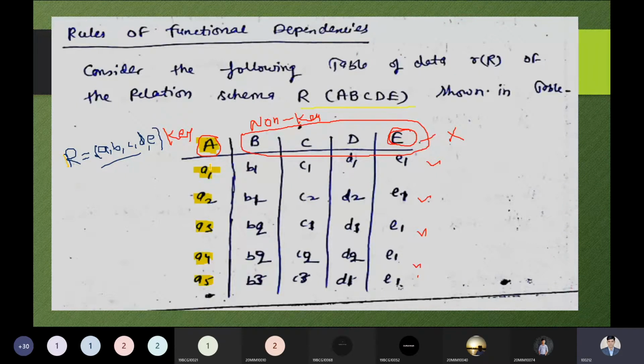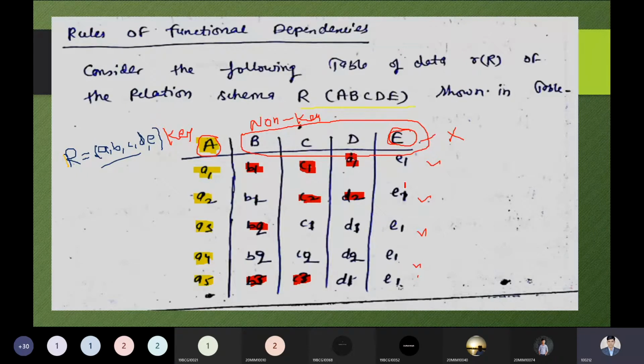While you can see B: B1 you have, B1 again, B2 you have, B2 is also coming, and B3 also. So the unhighlighted ones are showing the duplicacy. In C you have C1 and C2, C1 is already there, and C3. Same thing with D: D1 you have, D2 you have, but D2 is already there.